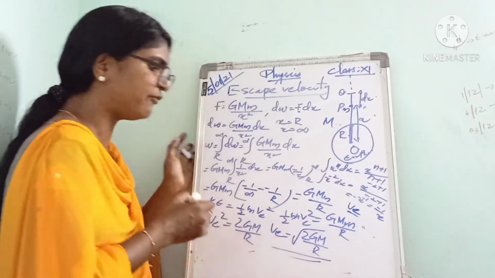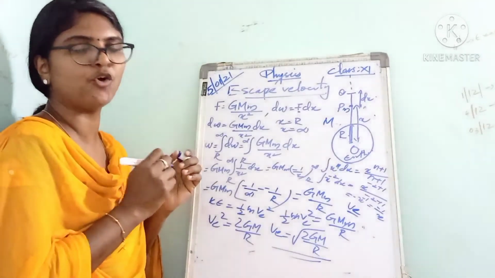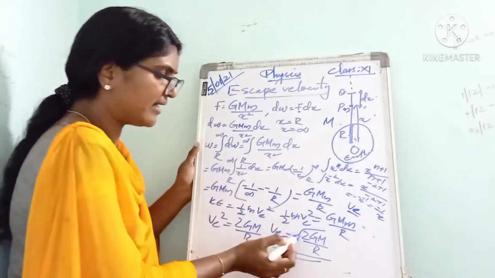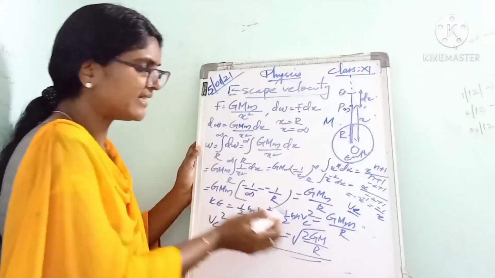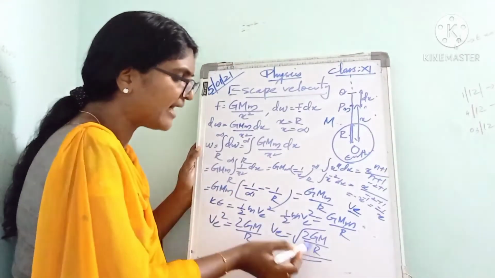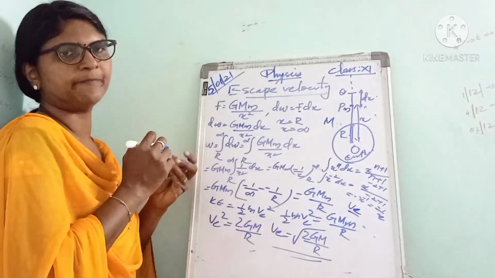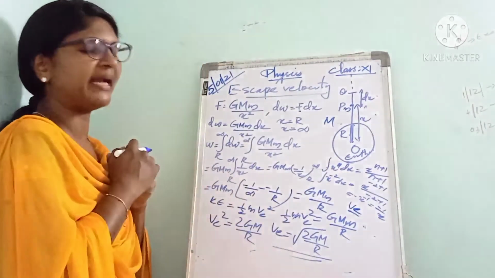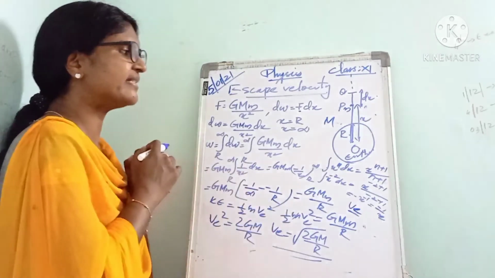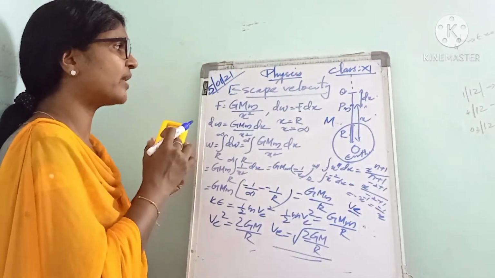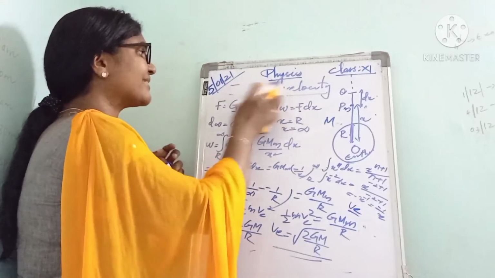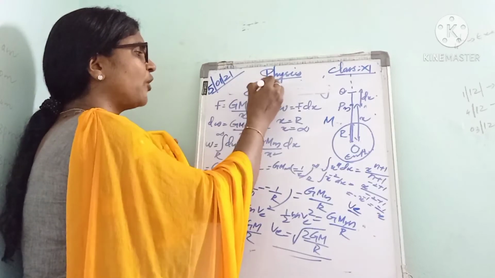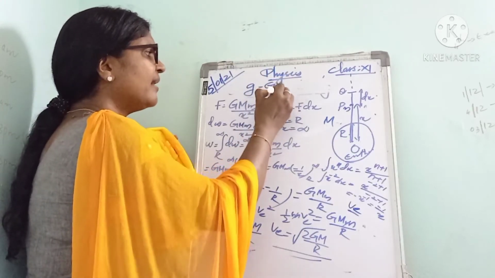Actually, this is the expression for escape velocity: v is equal to root of 2GM by R, where G is the gravitational constant, M is the mass of Earth, and R represents the radius of Earth. Then we can modify this equation using the expression for acceleration due to gravity, that is, small g is equal to GM by R square.